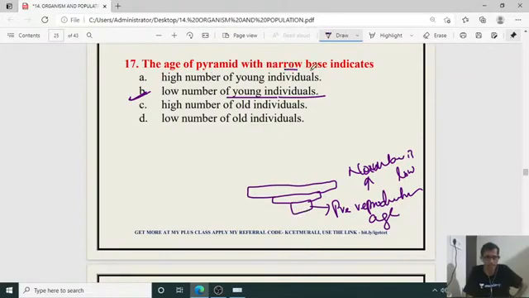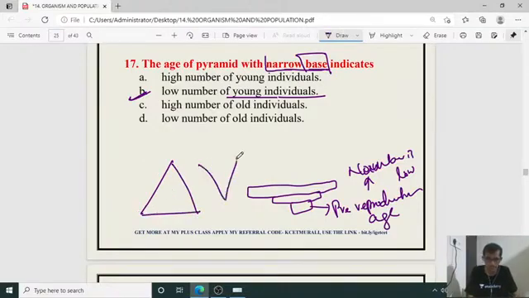Age pyramid with the narrow base. I am talking about base. Got it? Yes. So narrow base. Remember, narrow base means if you take the pyramid, actually how it looks like this. Base is always broad, but here it is like this. Base is pointed. That indicates pre-reproductive age group is very less. Means number of young individuals is very less. So 17th question, B is the right answer.